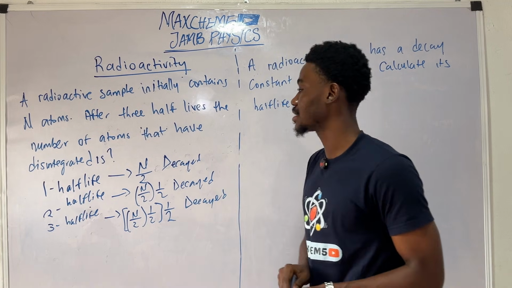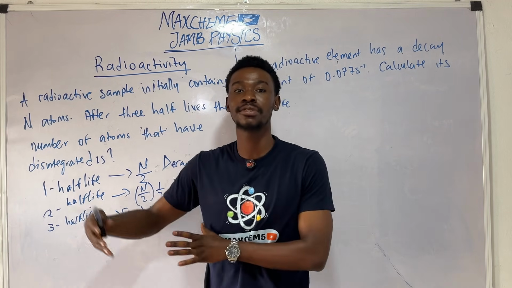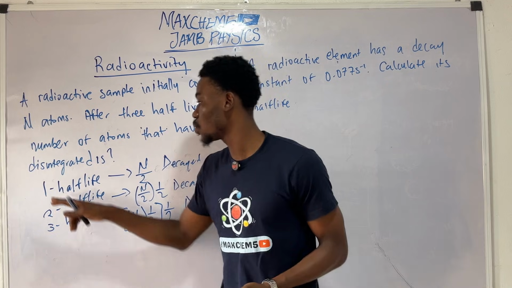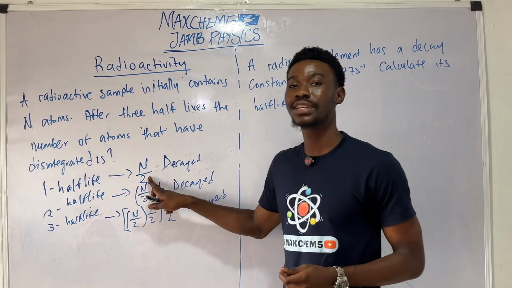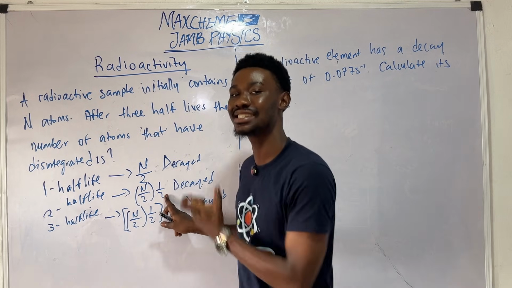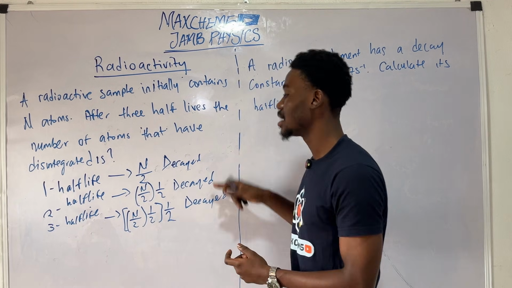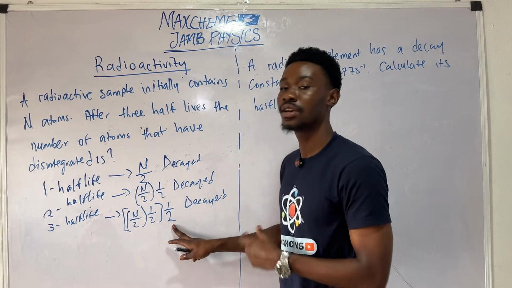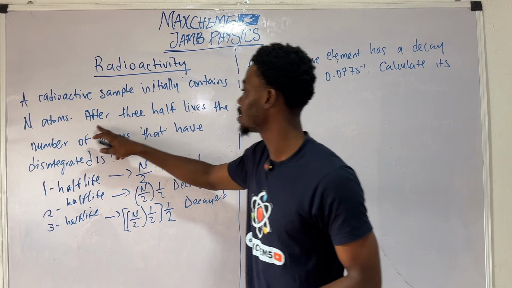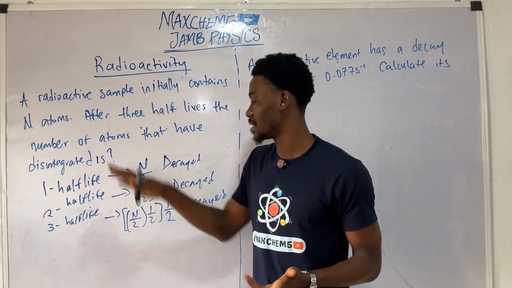So you can see the idea that for one half-life, like I defined half-life earlier, half-life is the time it takes for half of the initial mass or atoms in the radioactive element to decay. So one half-life simply means half of the atoms have decayed. For two half-lives, half of the previous atoms present in the radioactive element would have decayed. And the same thing for three half-lives. But in the question here, we are asked to find the total number of atoms that have decayed.